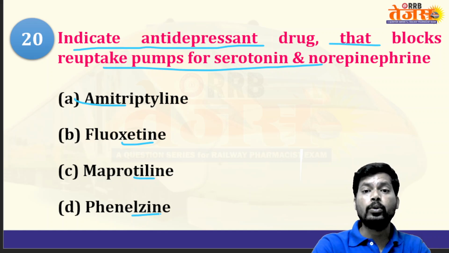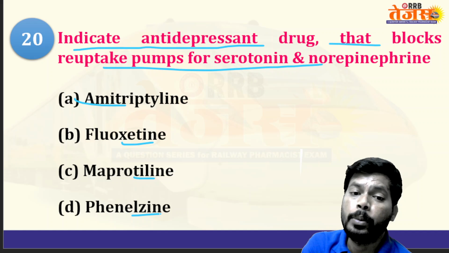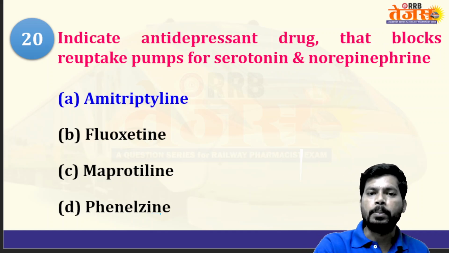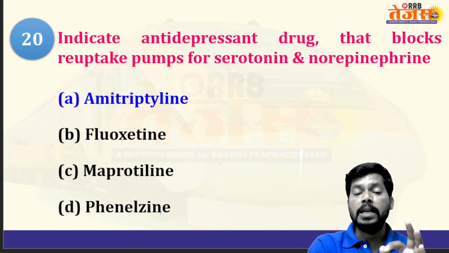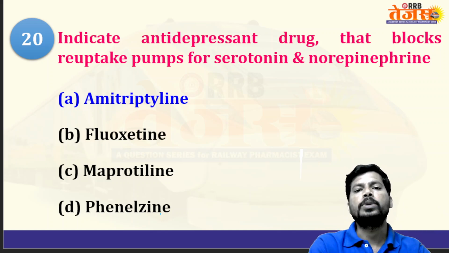Amitriptyline is a non-selective tricyclic antidepressant. Fluoxetine is a selective serotonin reuptake inhibitor. Maprotiline, phenelzine. The answer will be amitriptyline. Amitriptyline is a tricyclic antidepressant that non-selectively inhibits the reuptake of serotonin and norepinephrine from postsynapse to presynapse.